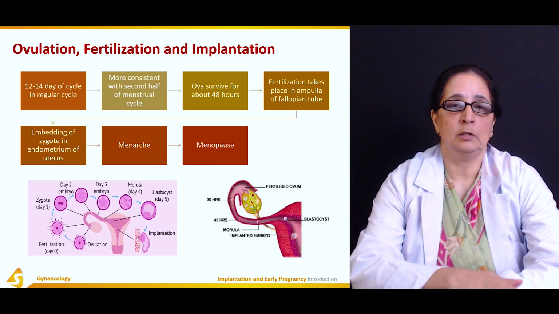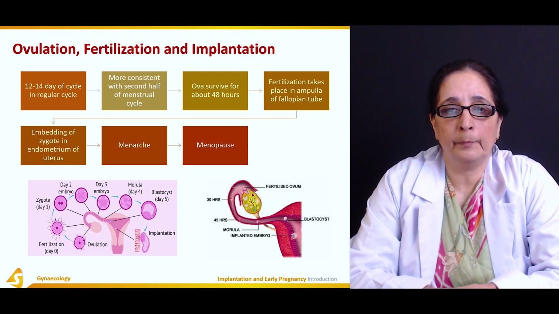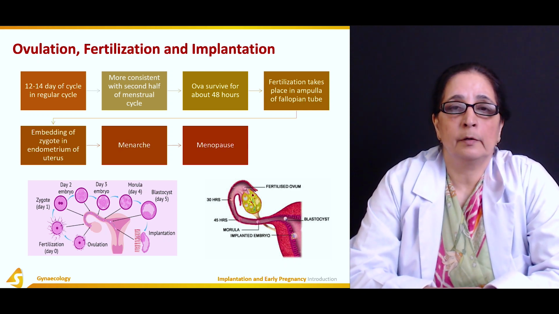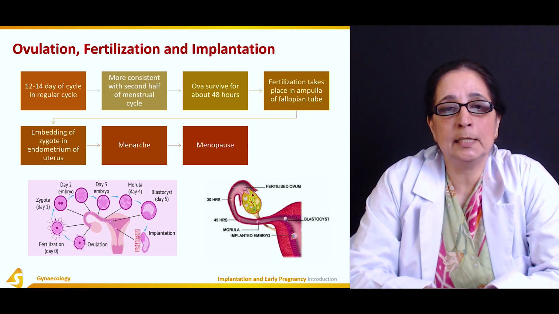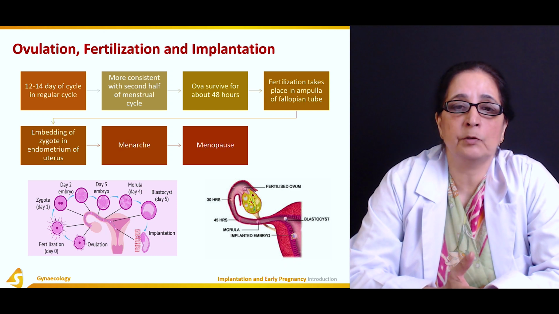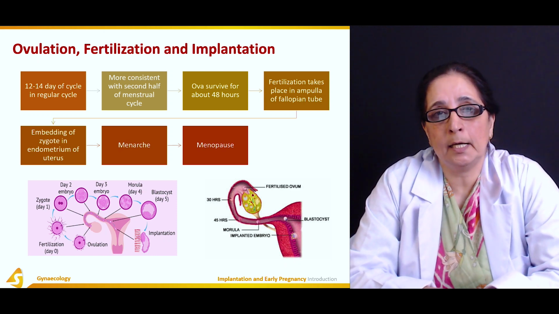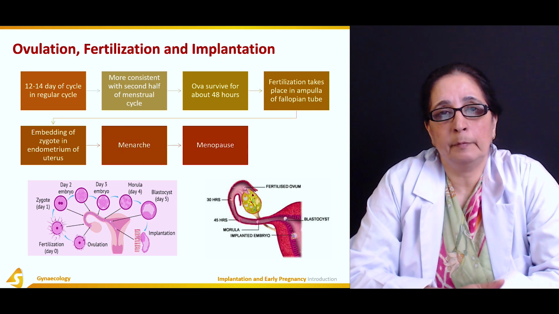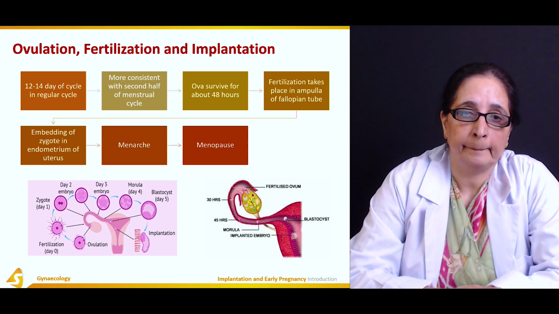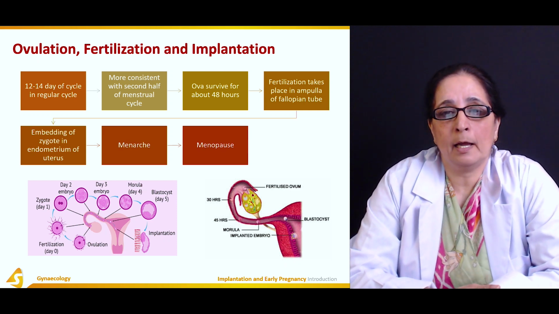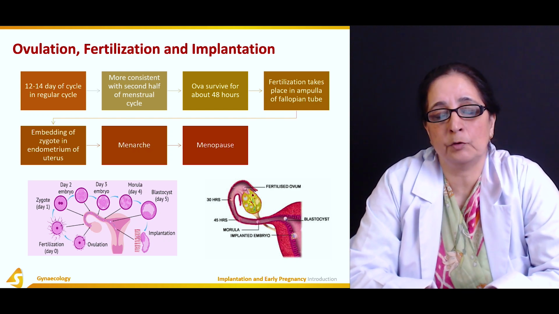So ovulation is the release of ova from the ovaries. Usually the ovulation takes place on the 12th to 14th day of the regular menstrual cycle. So if the regular cycle is of 28 days, the ovulation takes place in the center, on the 14th day of the cycle. Ovulation is more consistent with the second half of the menstrual cycle.